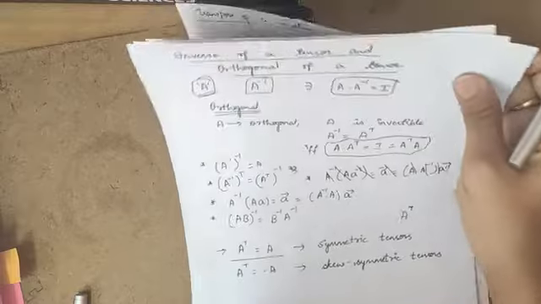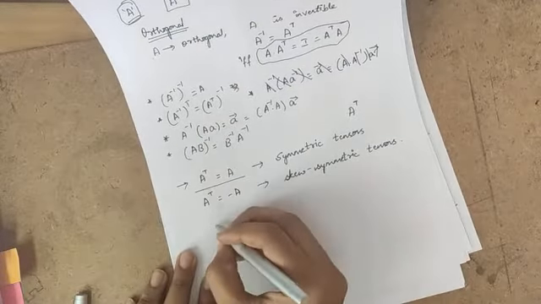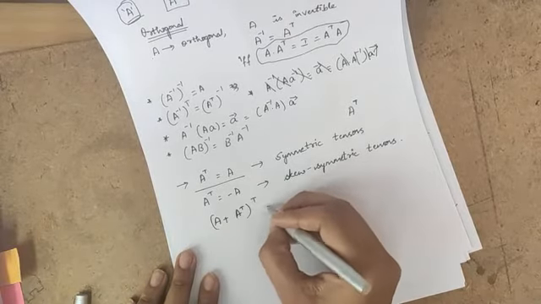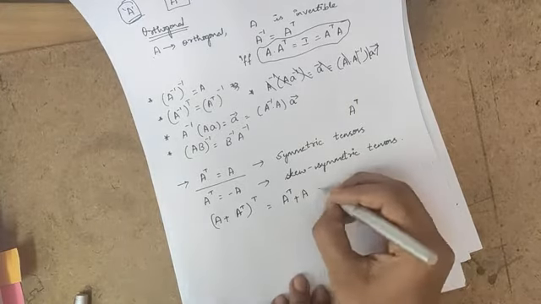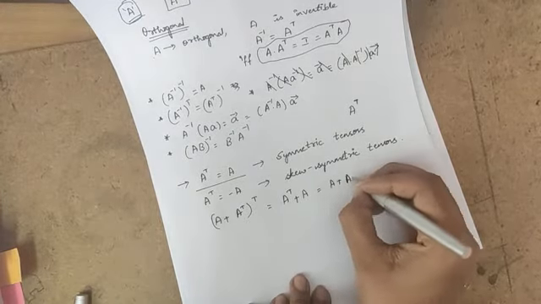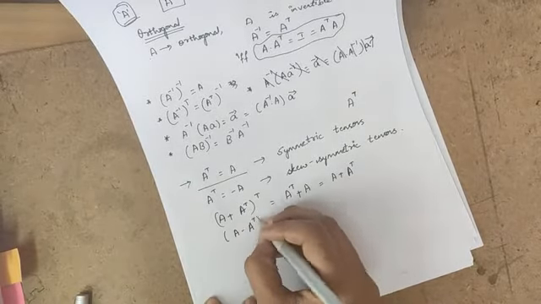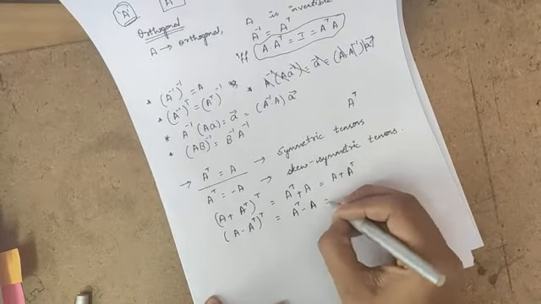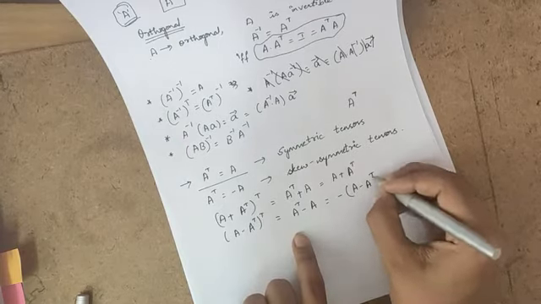Using the properties of the transpose of a tensor, I can write A plus A transpose whole transpose as A transpose plus A, which is nothing but A plus A transpose. Similarly, A minus A transpose whole transpose is A transpose minus A, which is nothing but minus common, so minus of A minus A transpose.